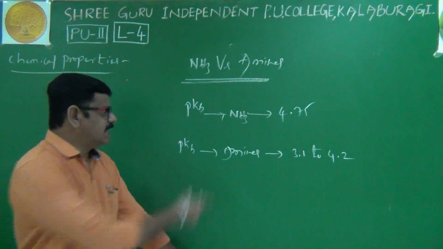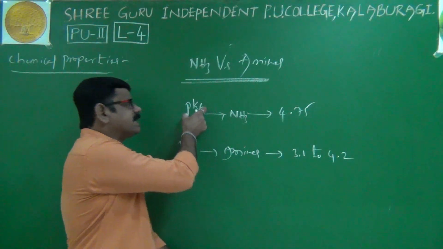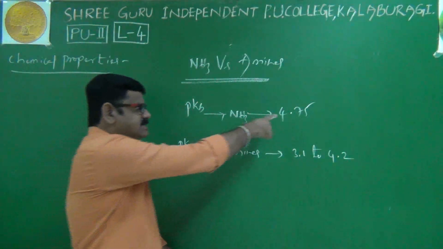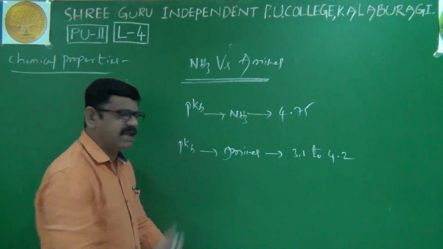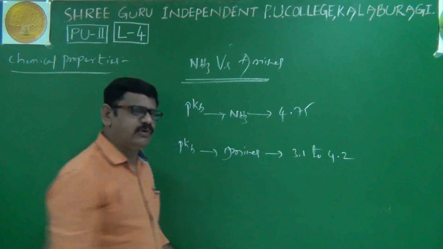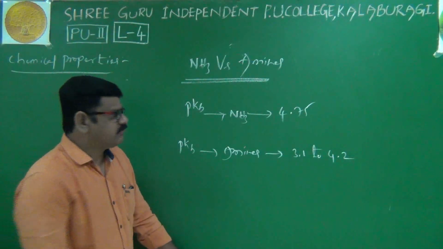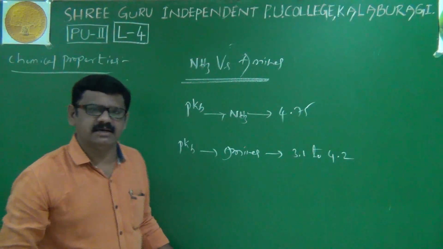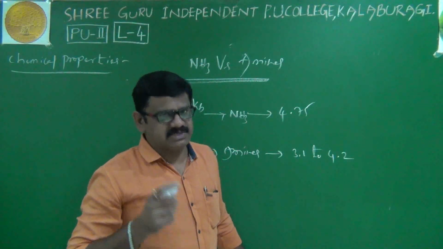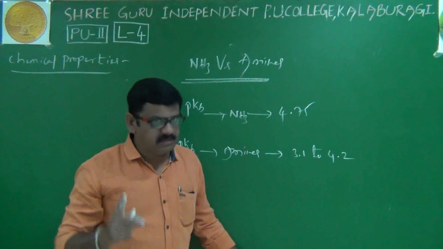I'll repeat. As far as ammonia is concerned, the pKb value is 4.75. As far as amines are concerned, their pKb values are from 3 to nearly 4.2. We have just discussed that for strong bases, the pKb value will be less.